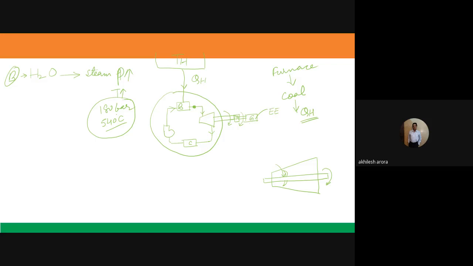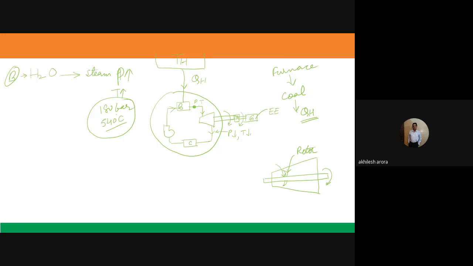Naturally, when the steam which was at high pressure and high temperature leaves the steam turbine, its pressure reduces and its temperature reduces, because it has given its energy to the blades, and these blades are actually known as the rotor. This is the rotor of the turbine. This rotor is responsible for converting the heat energy into mechanical or kinetic energy, which is further converted into electrical energy in the generator.